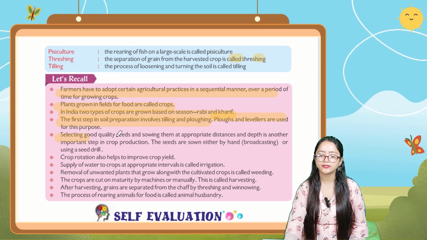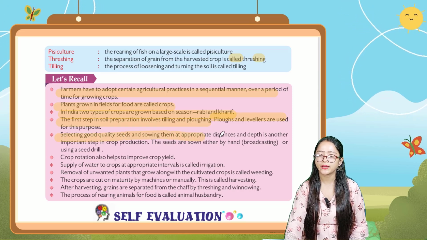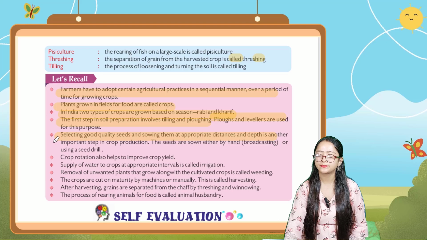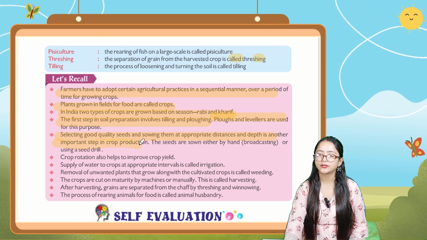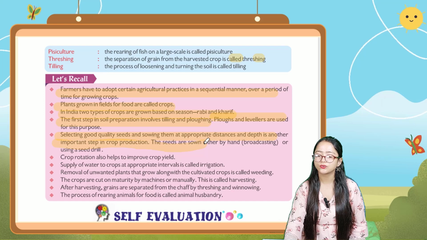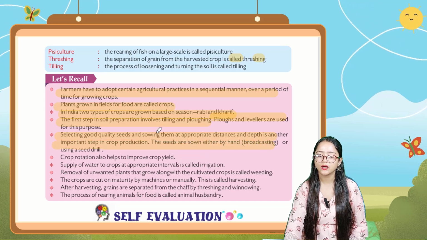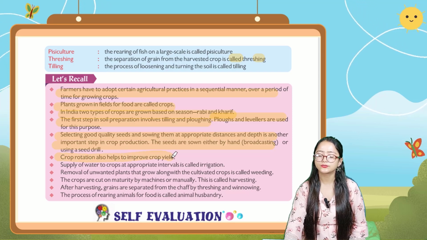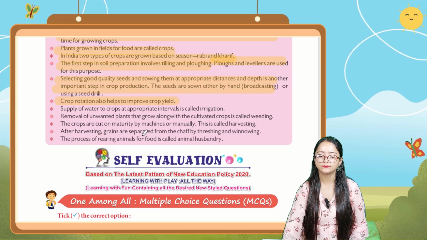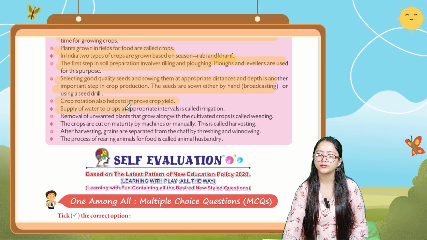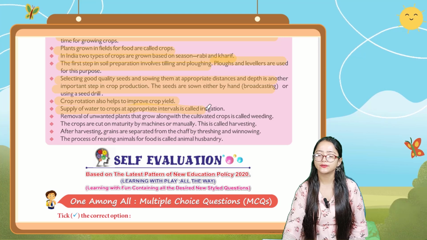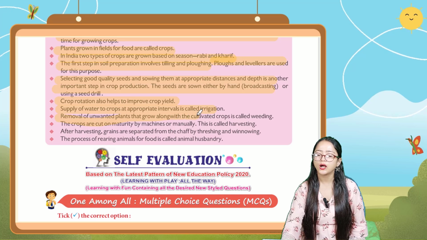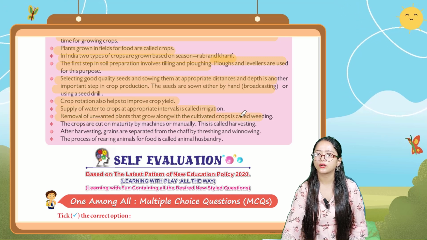Next one, selecting good quality seeds and sowing them at appropriate distances and depth is another important step in crop production. The seeds are sown either by hand, that is broadcasting, or using a seed drill. Next one, crop rotation also helps to improve crop yield. Next one, supply of water to crops at appropriate intervals is called irrigation. Next one, removal of unwanted plants that grow along with the cultivated crops is called weeding.